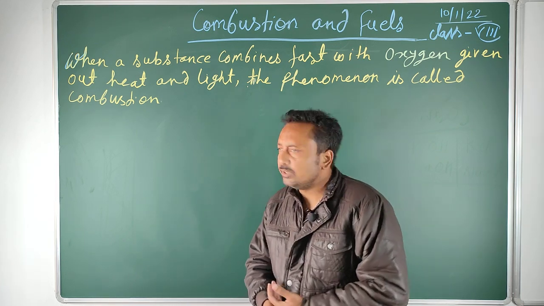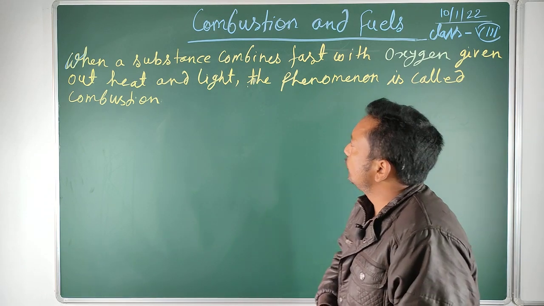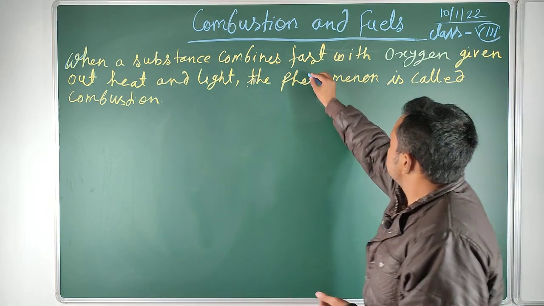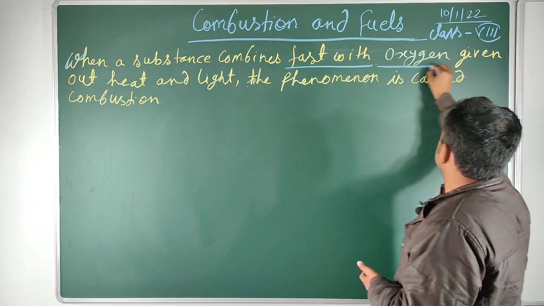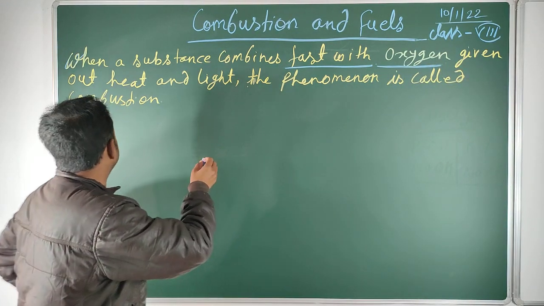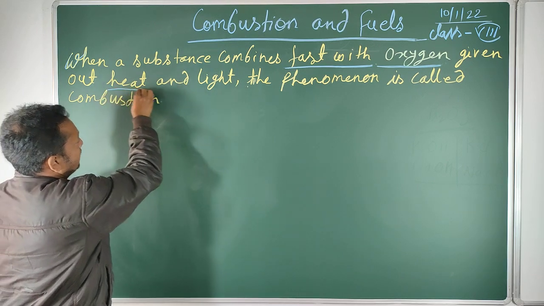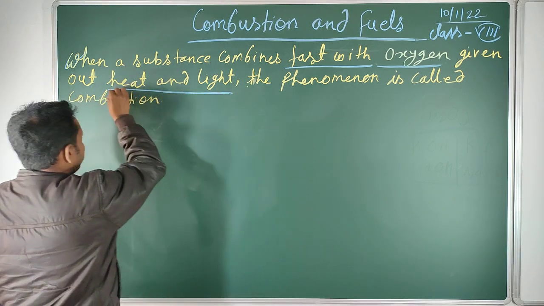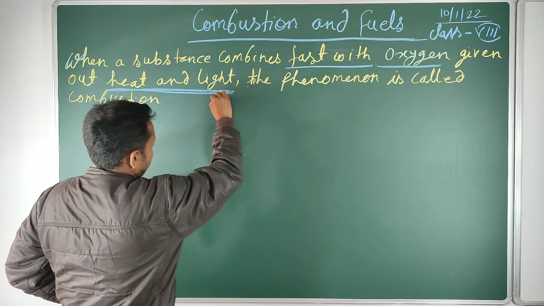So if we talk about combustion, it is when a substance combines fast with oxygen, giving out heat and light. This was the most important condition: it must release energy in the form of heat or light.